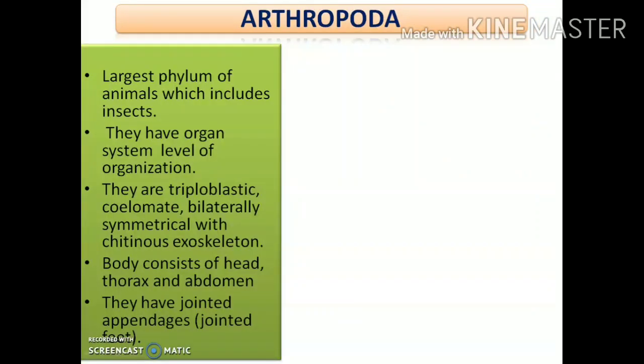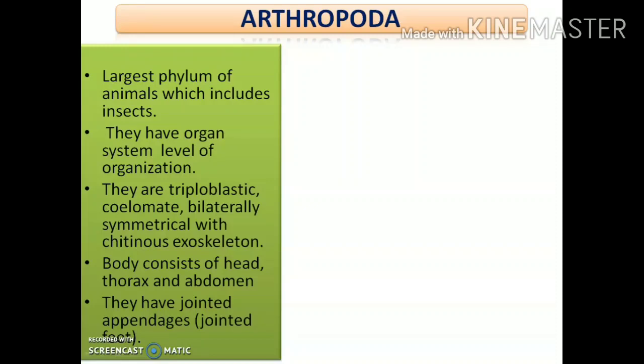And the name Arthropoda has been given because it consists of the insects or the animals which have jointed appendages or jointed feet. So arthro means joints and poda means feet. From this the name has been given as Arthropoda.